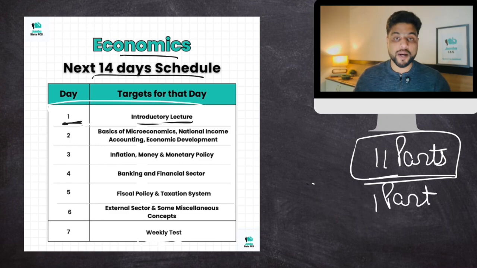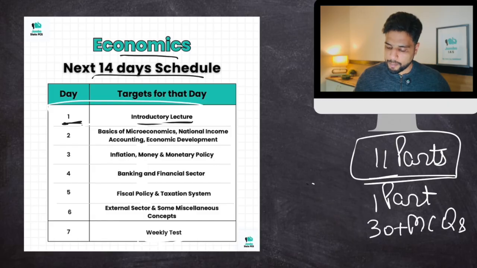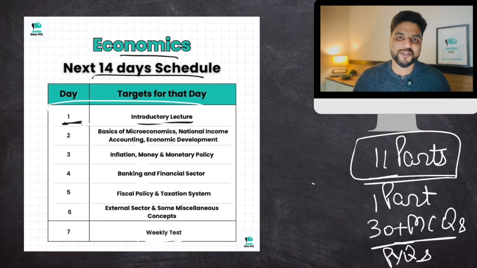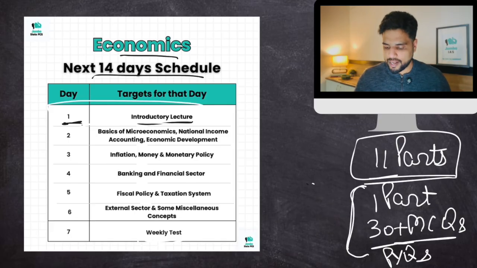Along with each part, we'll be covering 30 plus MCQs. Why have I written plus? Because the MCQs can be more than 30, depending on the topic or the importance of the topic. Apart from these 30 MCQs, we will also give you some PYQs, because we all know the importance of PYQs, right? You have to do this each and every day.